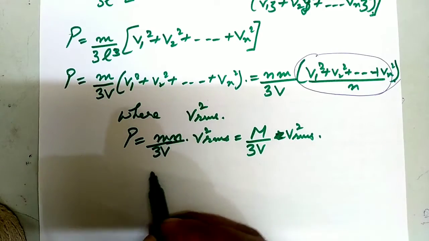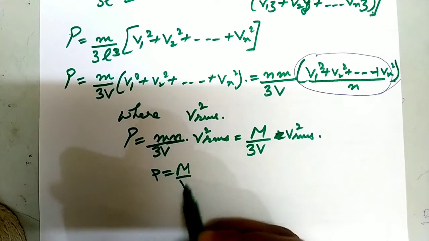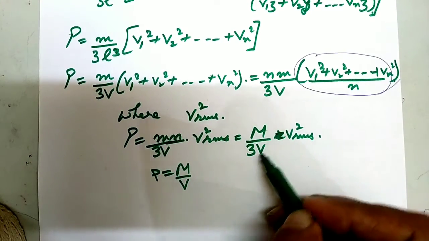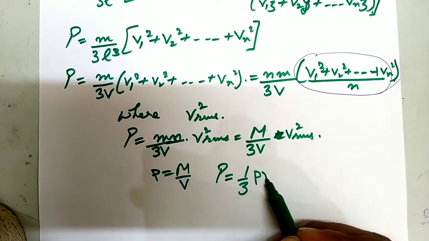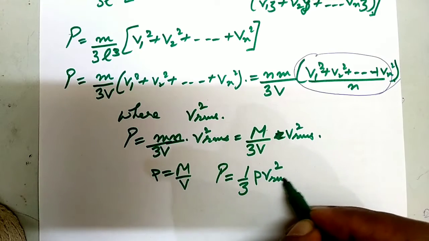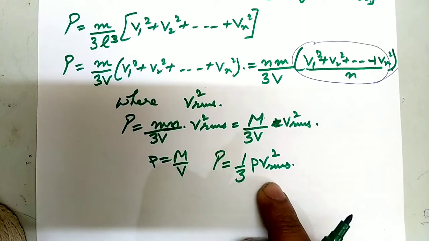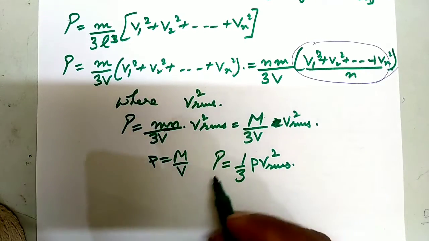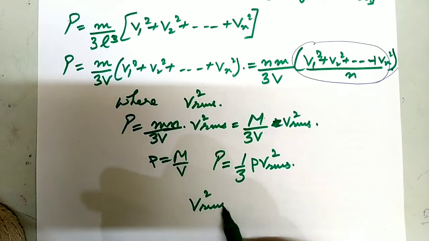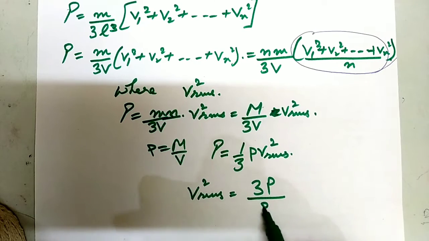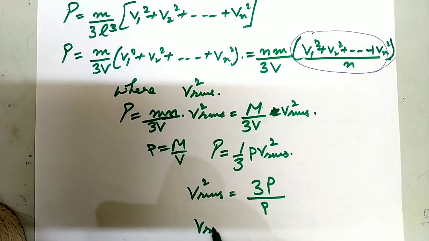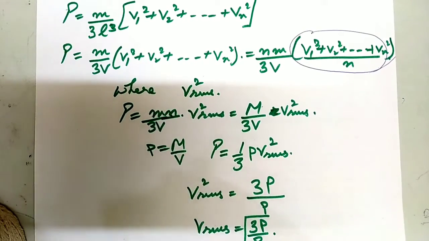We know density is equal to mass by volume. So here, M upon V, we get P is equal to 1 upon 3 rho v square RMS. From this equation we get the value of v square RMS is equal to 3P by rho, or v RMS is equal to the square root of 3P by rho.